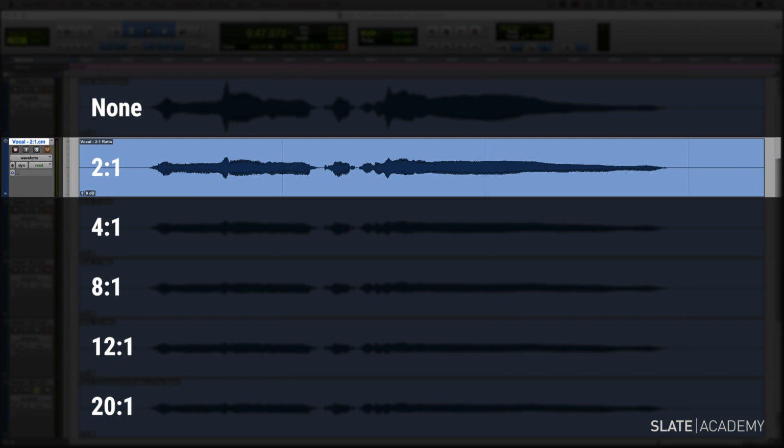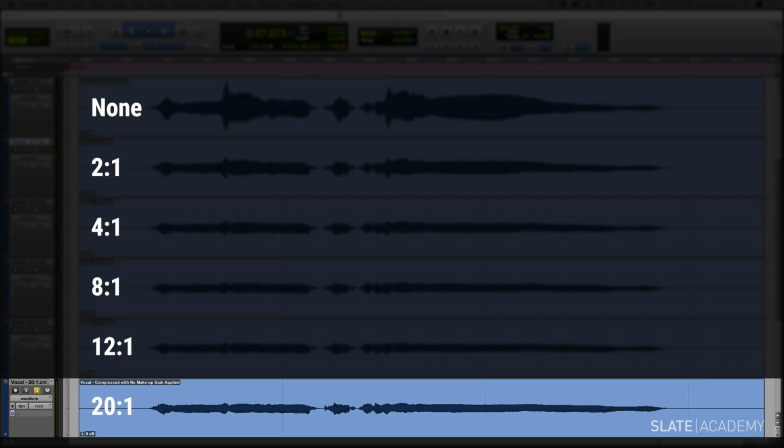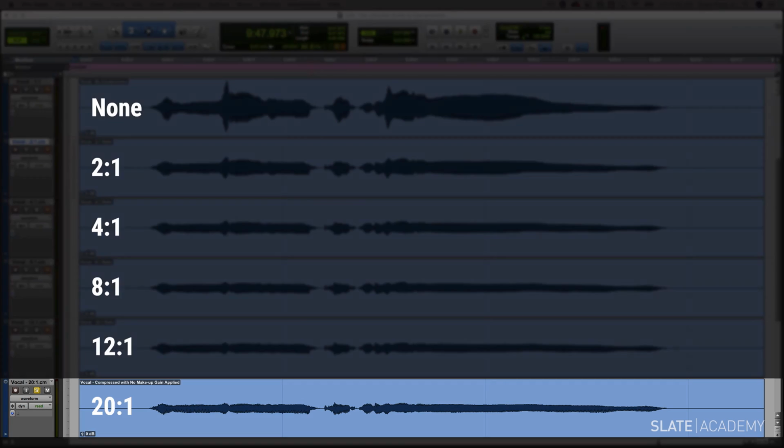So you heard a difference there. The 2 to 1 is less compressed. It has more dynamic range. You hear the volume variations on the word control. And on the 20 to 1 ratio, it's much more consistent. It's much smoother and flatter.